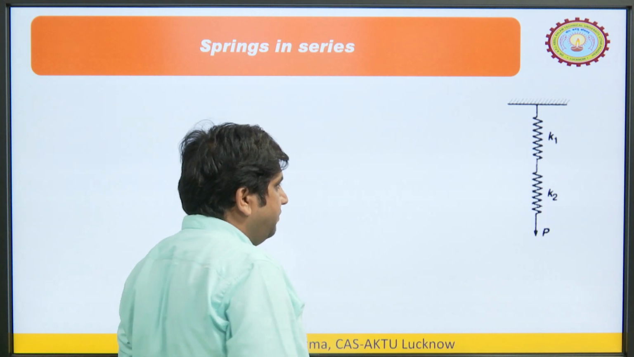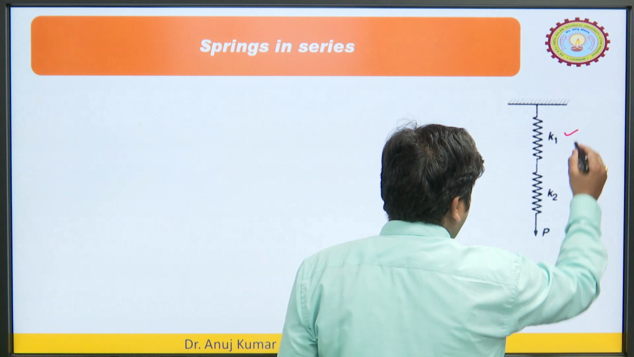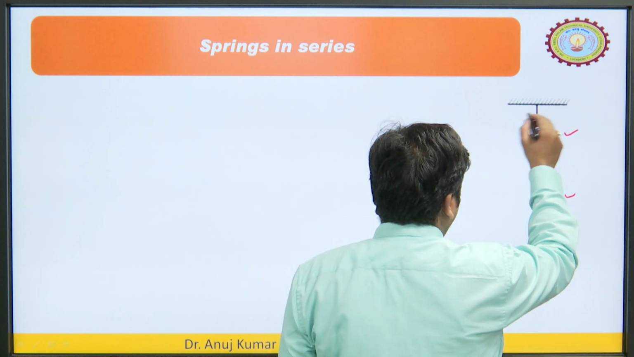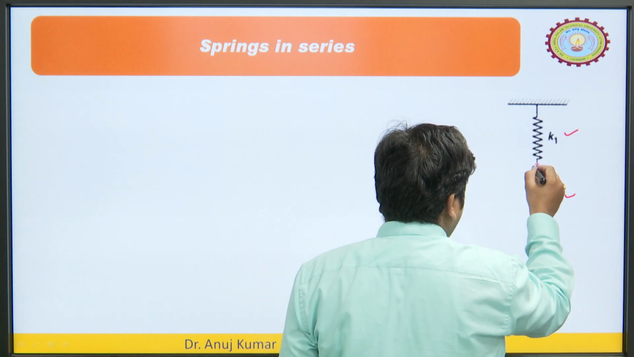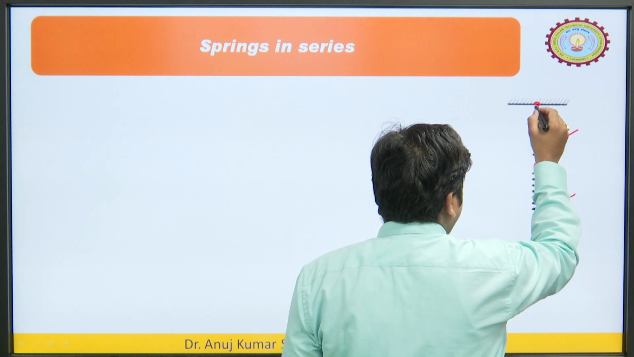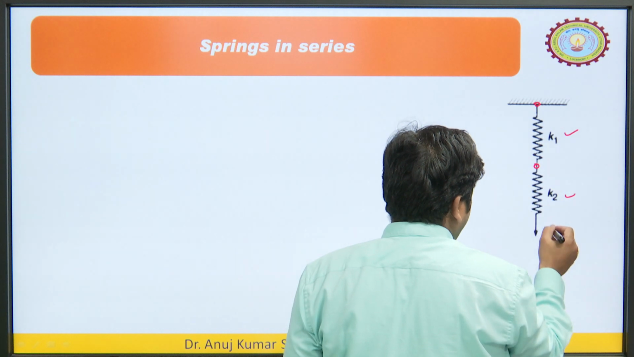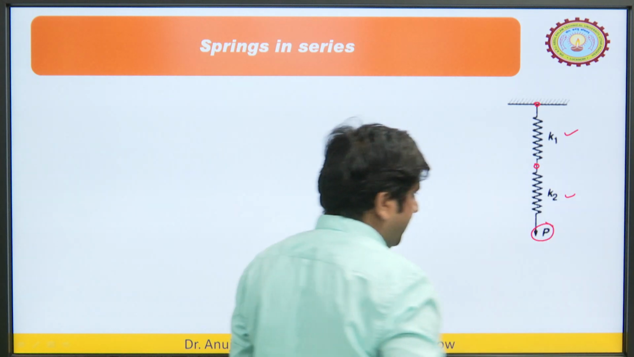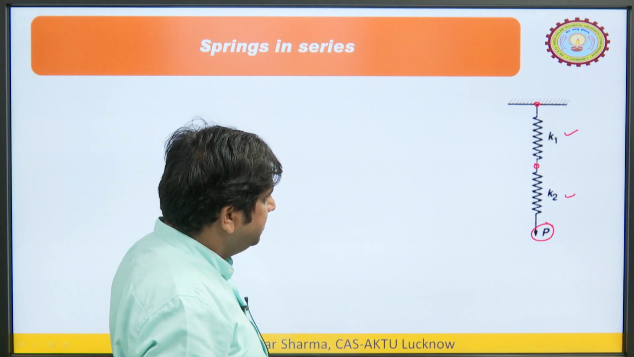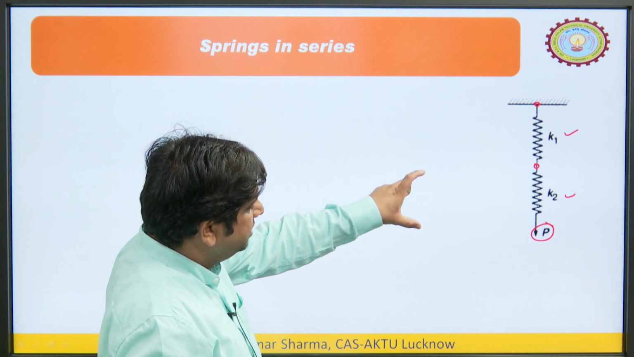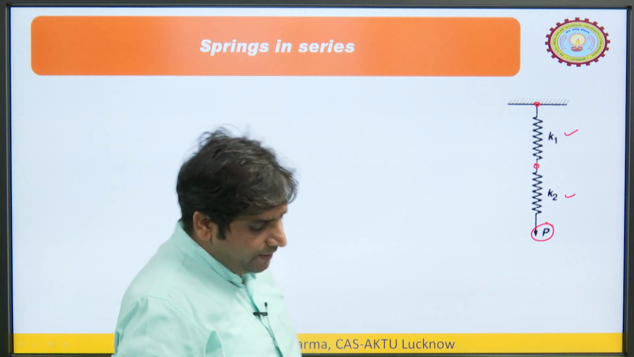So, let us say we have two springs, one is k1, another one is k2, and we have put these two springs in series. So, one spring is this from here, another spring we have added to this, and we are stretching this spring with the load P. So, we have to calculate, can we replace these two springs by a single spring. So, that we have to see.